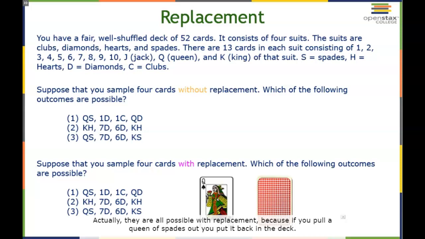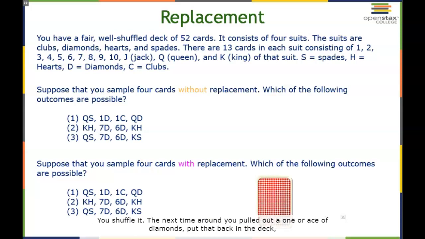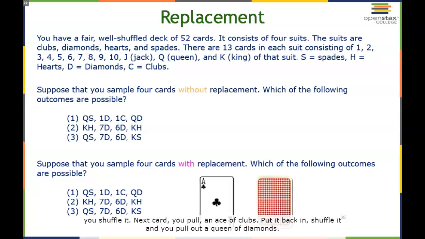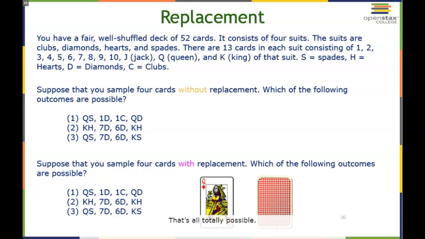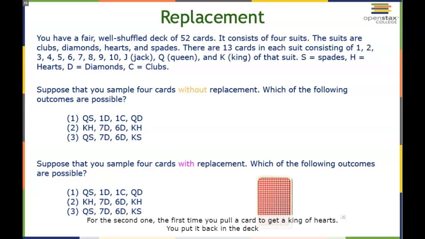Because if you pull a Queen of Spades out, you put it back in the deck, you shuffle it. The next time around, you pull out a 1 or ace of diamonds. You put that back in the deck, you shuffle it. Next card you pull, an ace of clubs. Put it back in, shuffle it, and you pull out a Queen of diamonds. That's all totally possible.